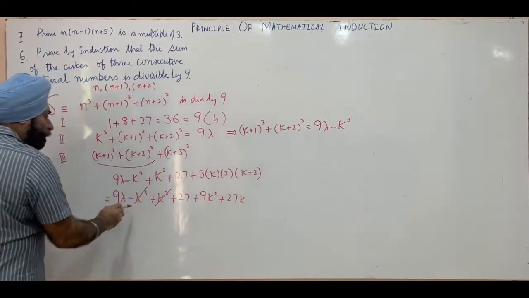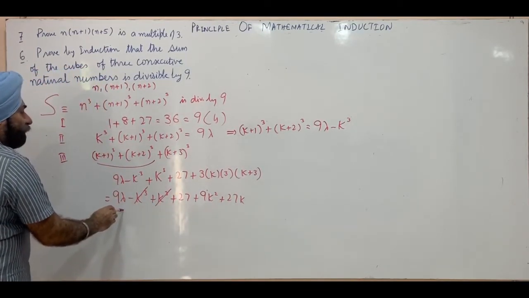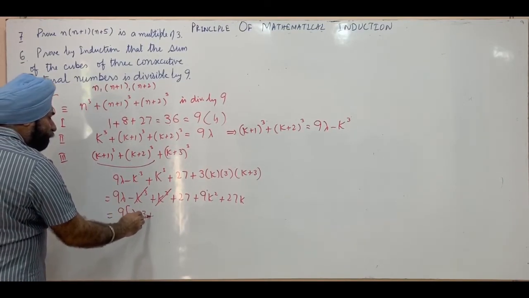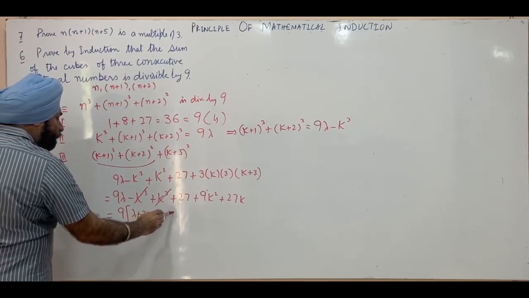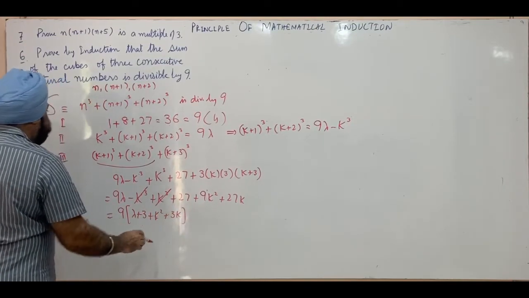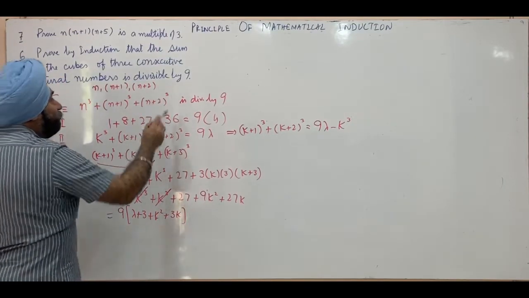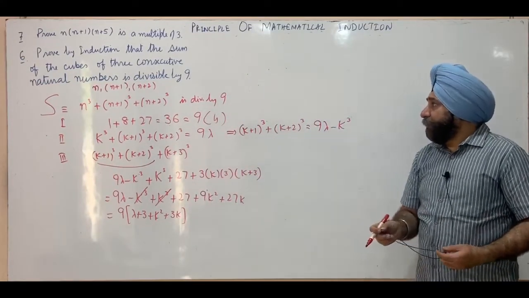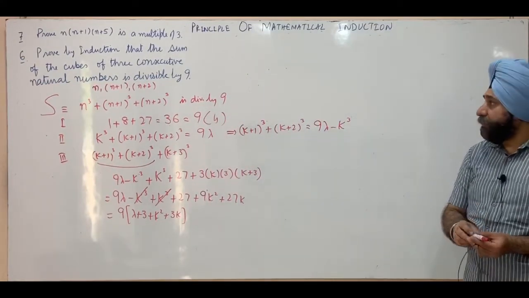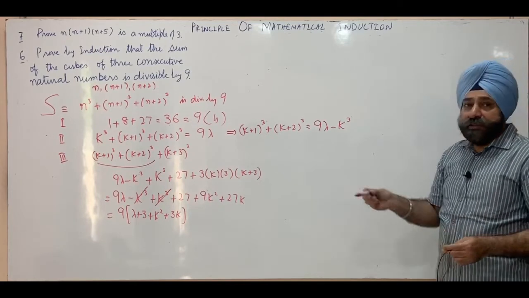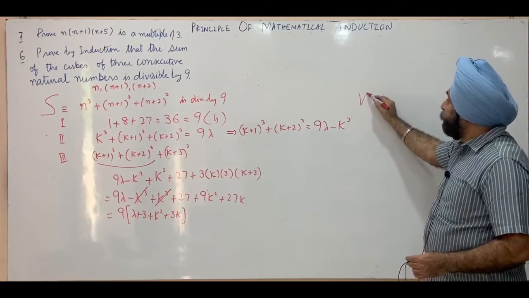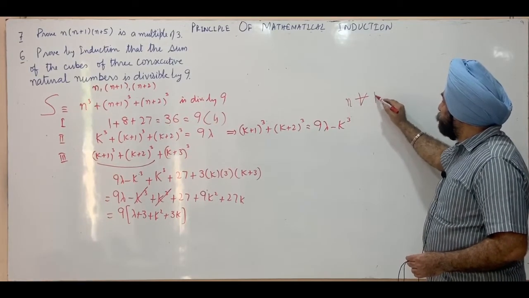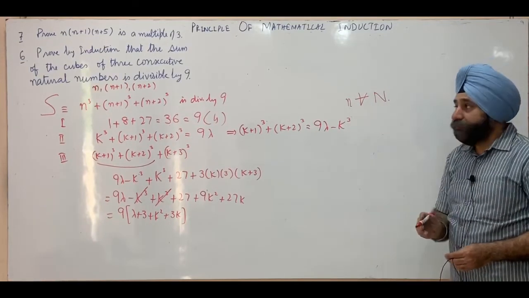This will cancel out. So we can take 9 common: it's 9 into lambda plus 3 plus k square plus 3k. So with 9 outside, this is divisible by 9. Therefore the result is true for n equal to k plus 1. Hence by the principle of mathematical induction, this is true for all n which belong to the set of natural numbers.